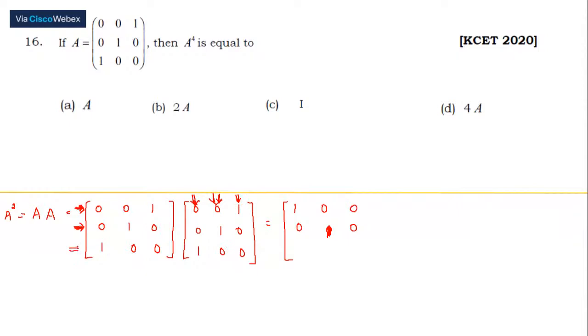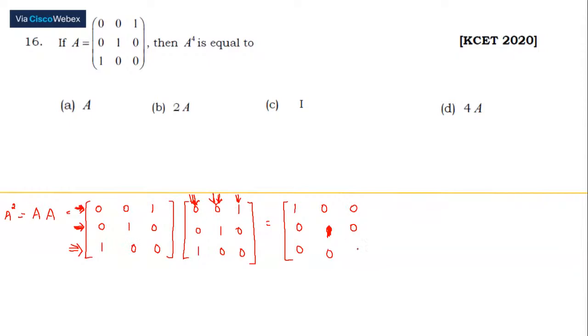Finally, let's go with the third row. This is going to get multiplied with the first column of the second matrix. So this is giving a 0. Again, this row getting multiplied with the second column of the second matrix. 0, 0, 0. And finally, this is 0.